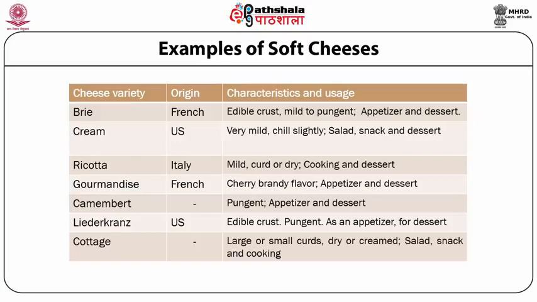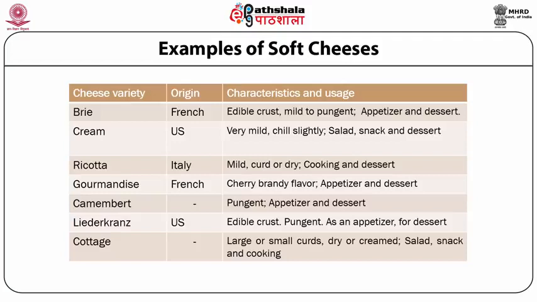The next is camembert, which has a characteristic pungent flavor, and application includes as an appetizer and for dessert. For Liederkranz, the important characteristics include an edible crust, which we already saw for brie, a pungent flavor, and the application includes as an appetizer and for dessert.